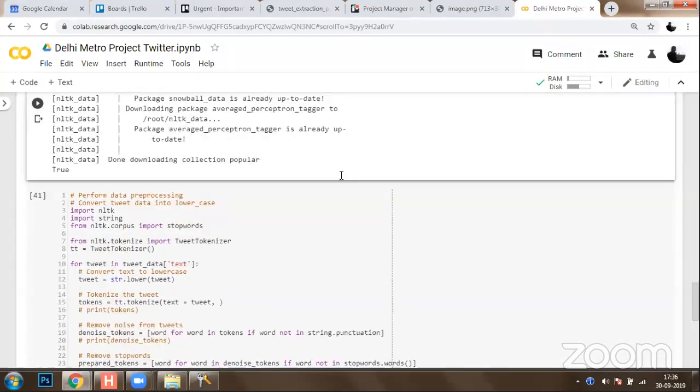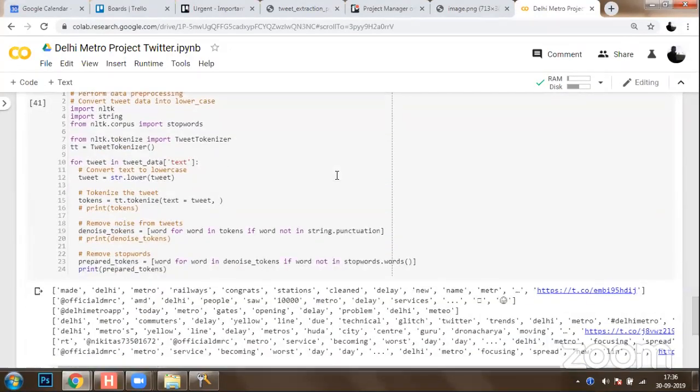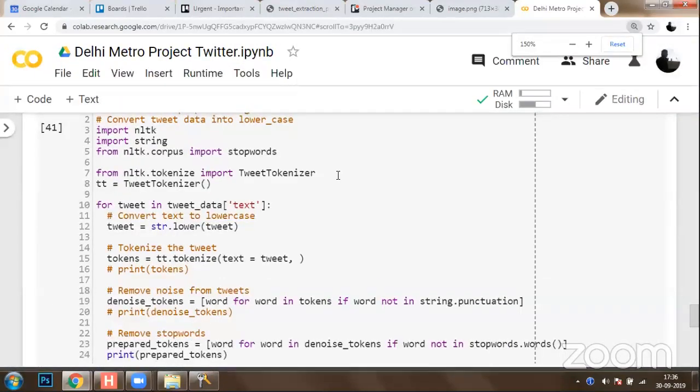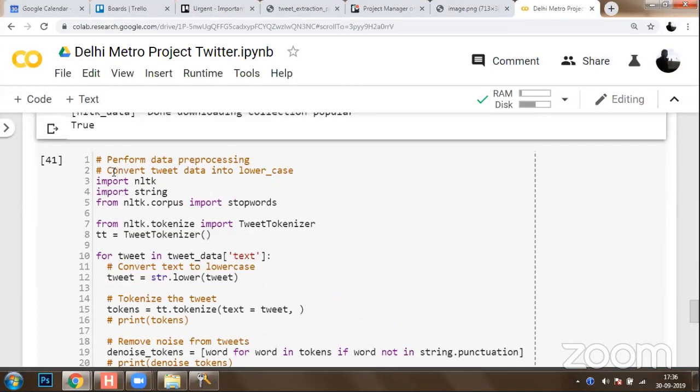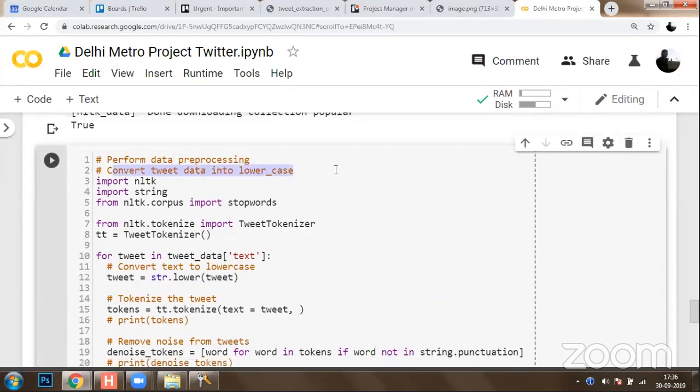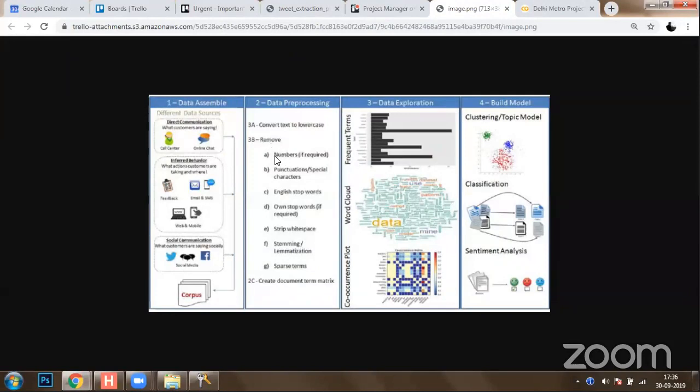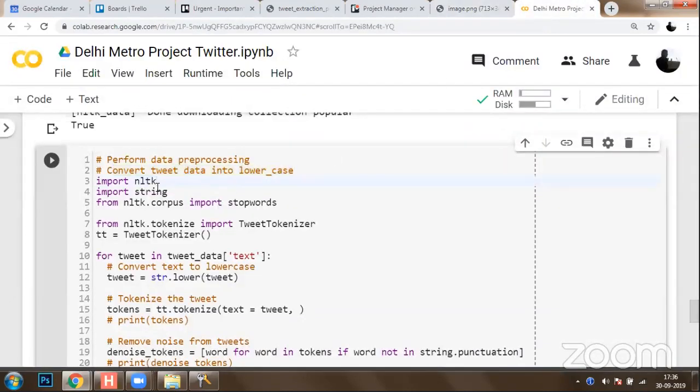Once you have this, we are going to see how to perform this process. If we quickly check back the image, the first thing you need to do is convert the text into lowercase. For the project, I took some imports. First, I imported NLTK so that I can perform natural language processing.